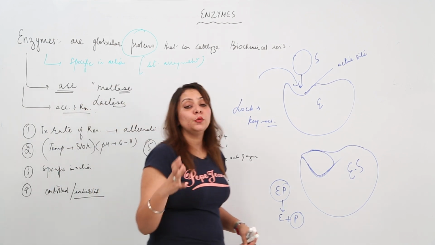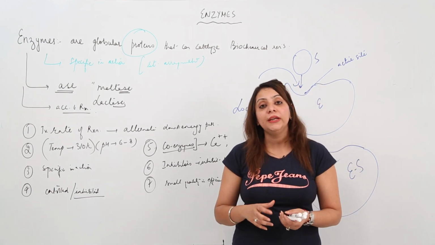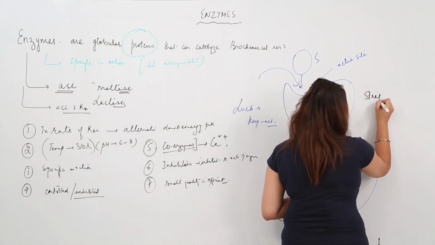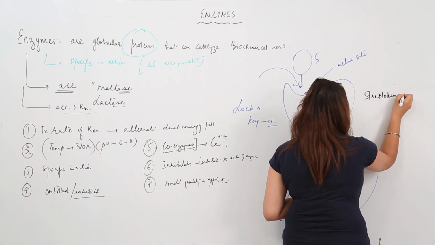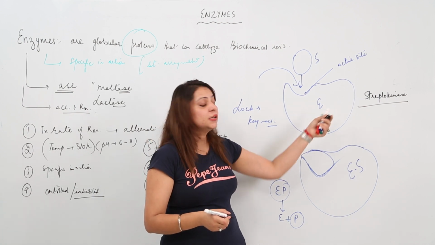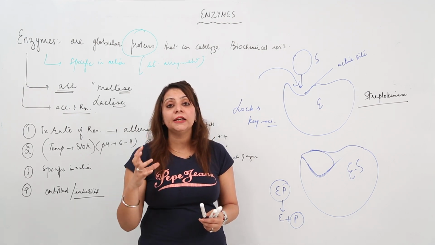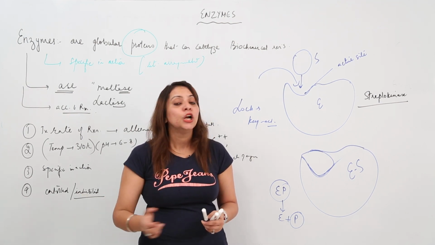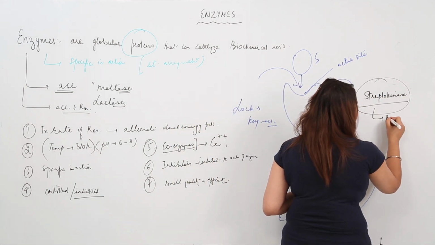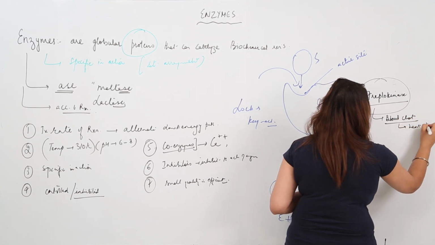Now coming to the point of where these enzymes are actually used. Many of the enzymes are used in curing disease. I'll give you an example. Suppose we have the streptokinase enzyme. Are you aware of this enzyme? Have you ever heard of it? This is an important enzyme which can dissolve the heart clot. It is used to dissolve the blood clot which can cause a heart attack. Here the streptokinase enzyme is used to dissolve the blood clot, otherwise it can cause a heart attack.